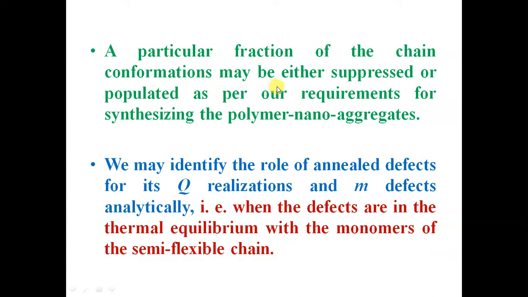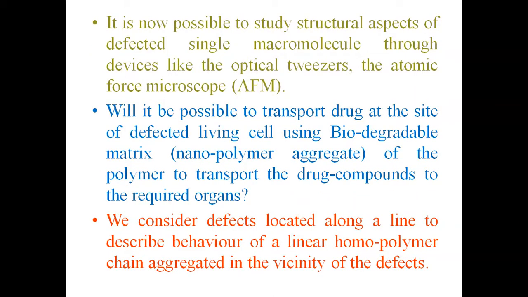Certain conformations of the chain may be suppressed or may be populated by inserting certain defects in the chain. That way we can form polymer nano aggregates. We may consider m defects in the chain, and for those defects we can have different relations depending upon how these defects are distributed along the line of defect.